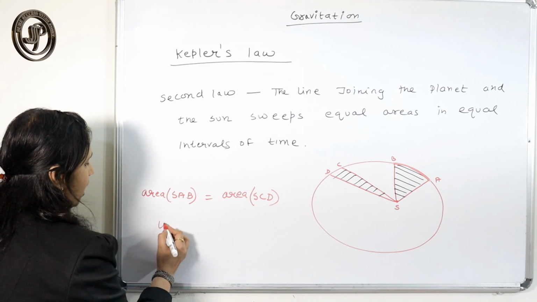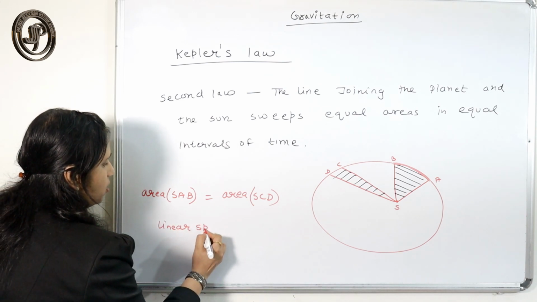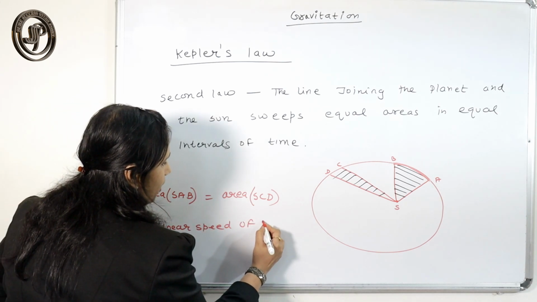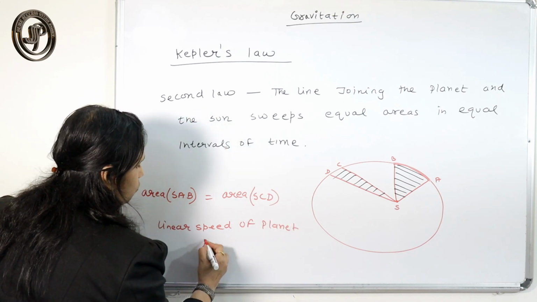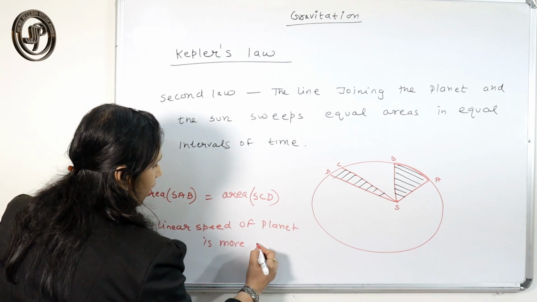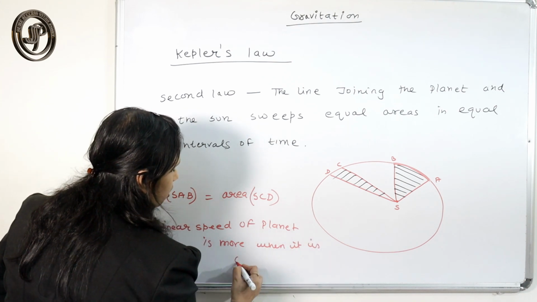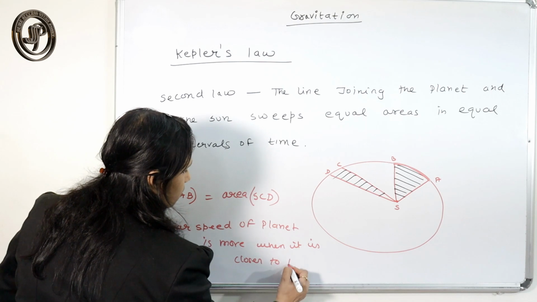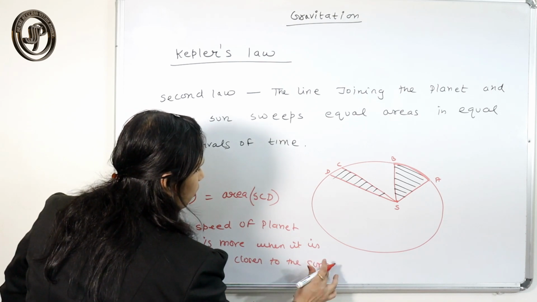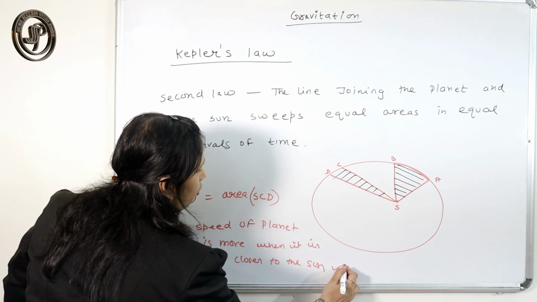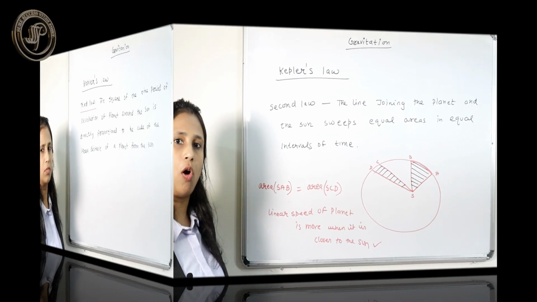So the linear speed of the planet is more when it is closer to the sun. That is one of the conclusions from Kepler's second law.